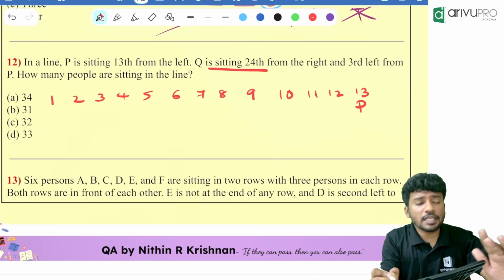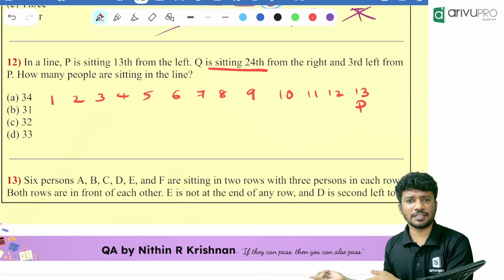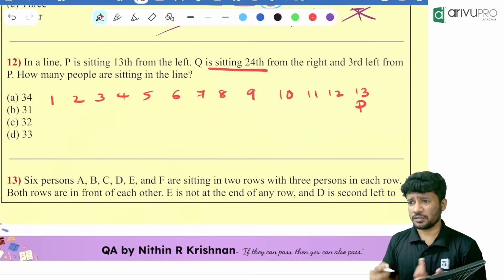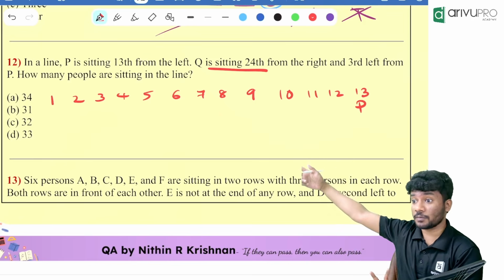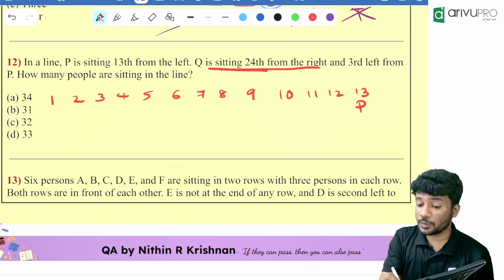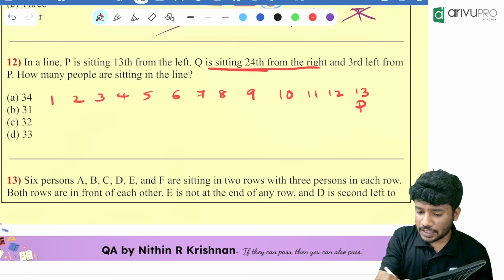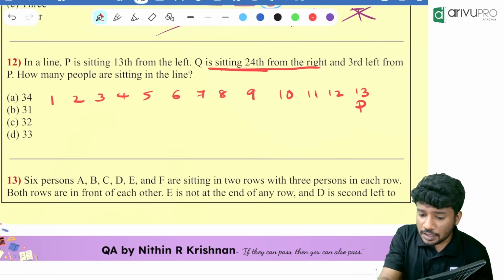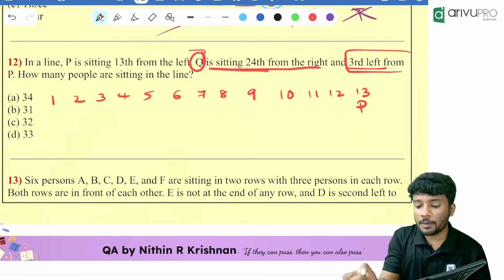Then what? Q is sitting 24th from the right. Q is sitting 24th from the right means, can I put Q? I would have to count that many people, which is not possible. So I will ignore the first line. Rather, I will read that Q is sitting 24th from the right and third left from P. Who is third from the left from P? Q is third left from P.